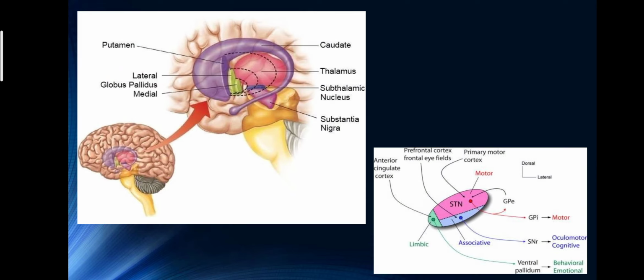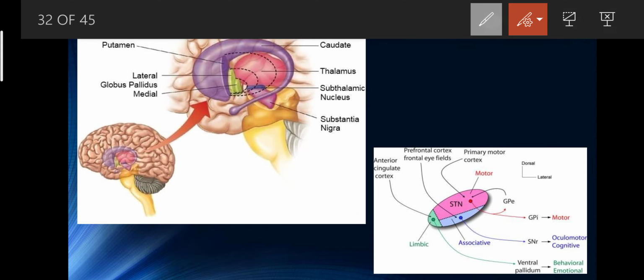So again, this is a beautiful diagram. Here you can see, this is a part of the brain. All things are labeled here, like substantia nigra in a colored way, subthalamic nuclei and thalamic portion, and caudate and putamen, lateral globus pallidus, and medial.